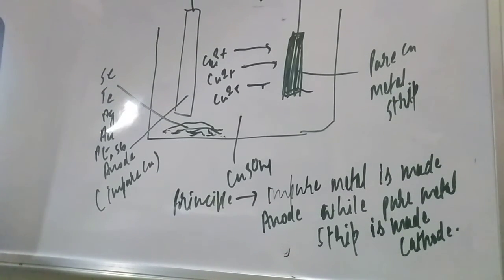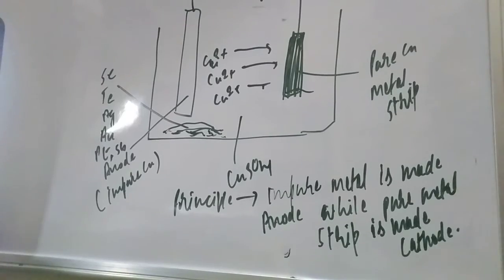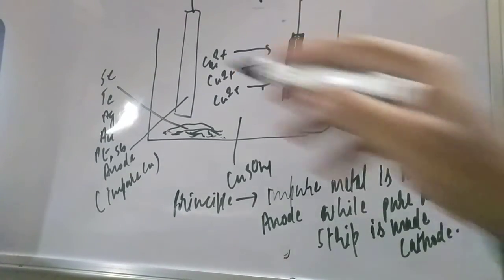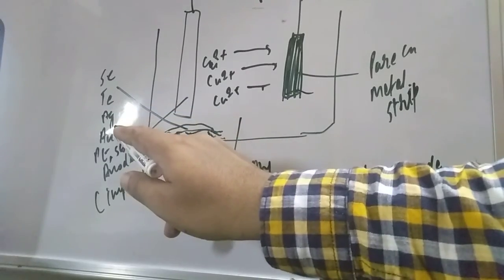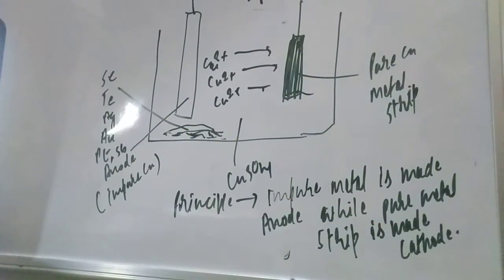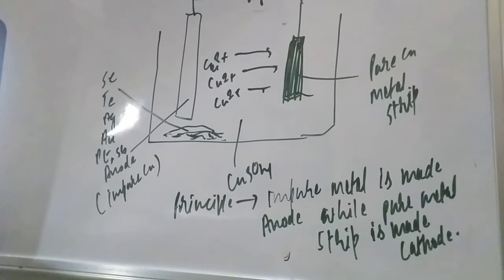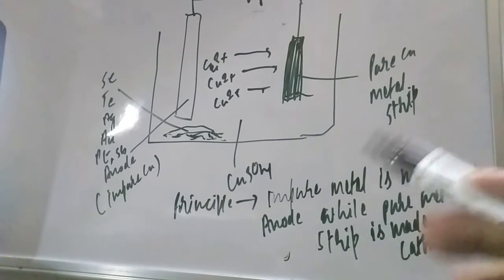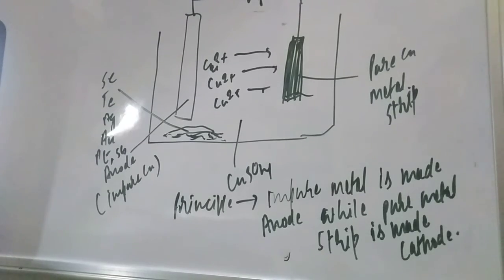So the question is: name the common element present in anode mud in electrolytic refining of copper. The anode mud contains selenium, tellurium, silver, gold, platinum, and antimony. And why are they present, student? Because they are very less reactive and are not affected during the purification process. Hence they settle down below the anode as anode mud.